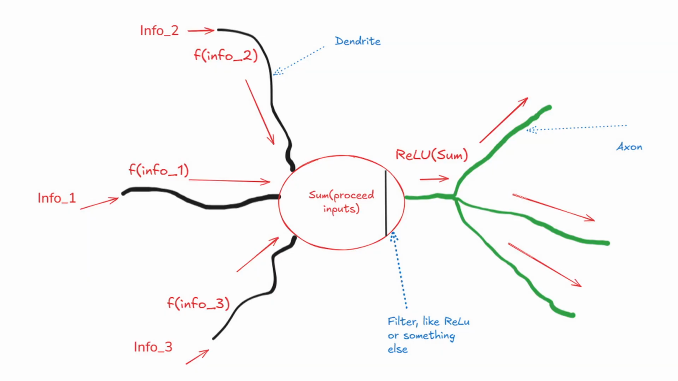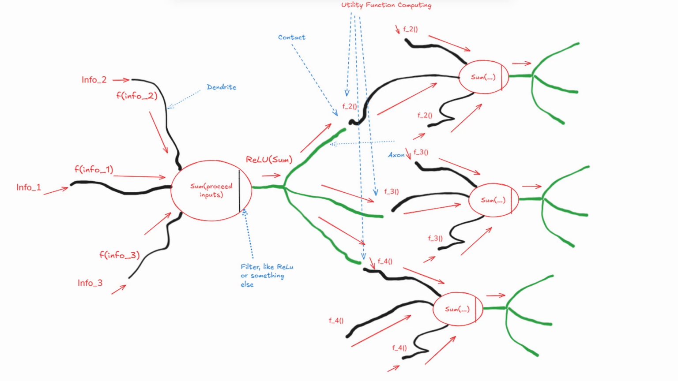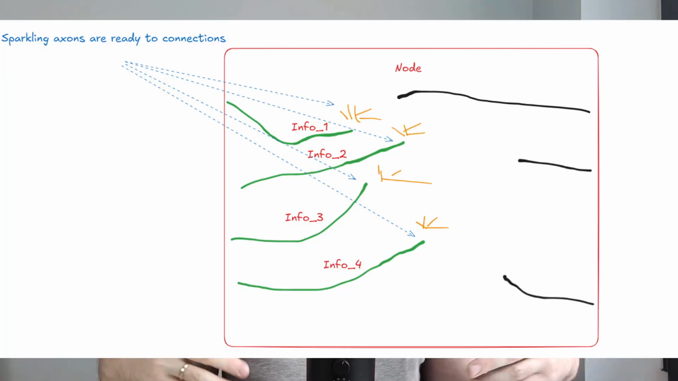biology-inspired simple system. Neuron consists of several dendrites and axons. Dendrites receive information and make some computation in case of the connection. Neurons sums up data from its dendrites and passes further to axons after optional filtering, and the axons give info to the next neurons. Firstly, we count sparkling axons in each node.